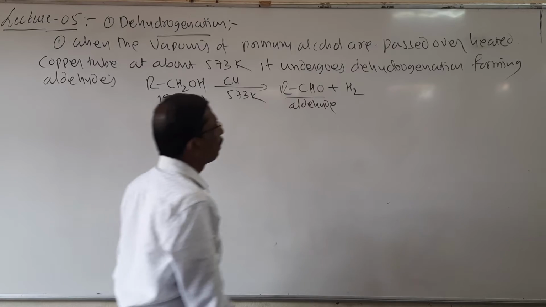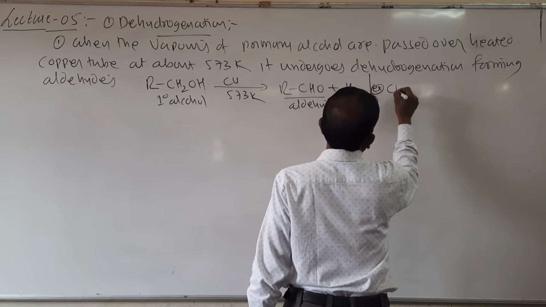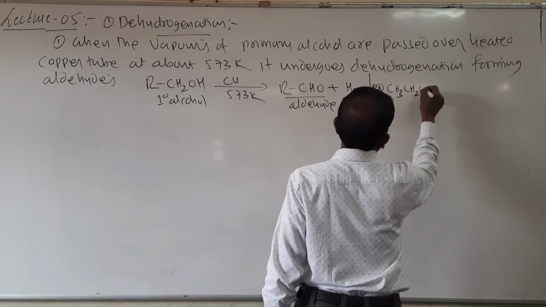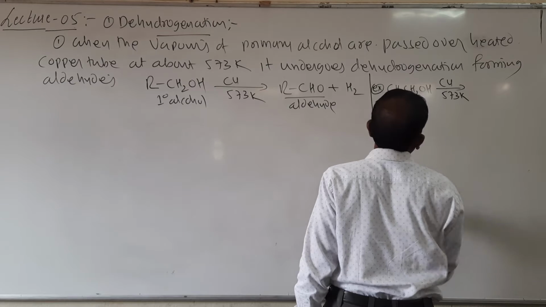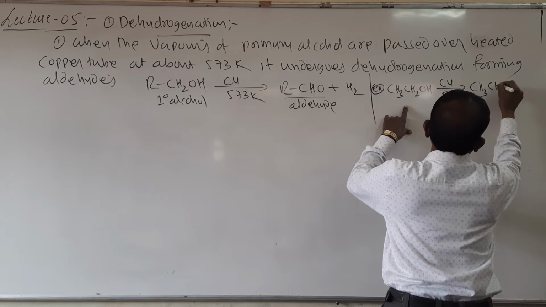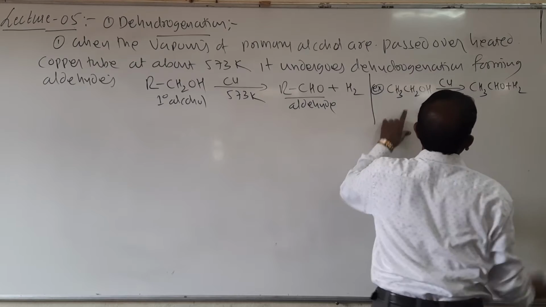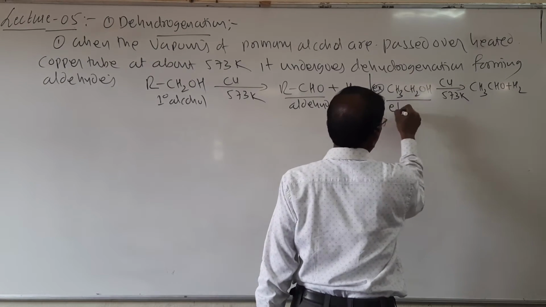And I will take an example here. CH3CH2OH, when it is passed over heated copper tube at 573 Kelvin, it undergoes dehydrogenation forming CH3CHO plus H2, hydrogen is liberated. And here this ethanol gives acetaldehyde.